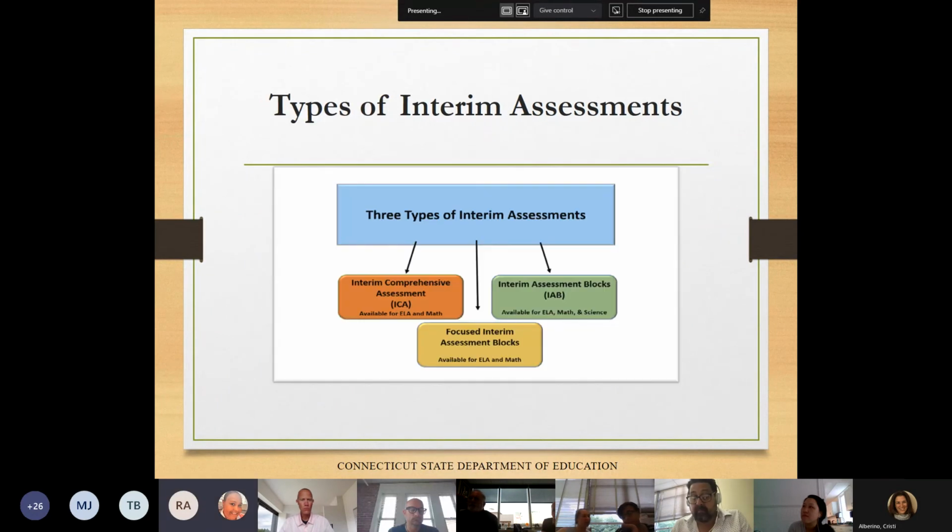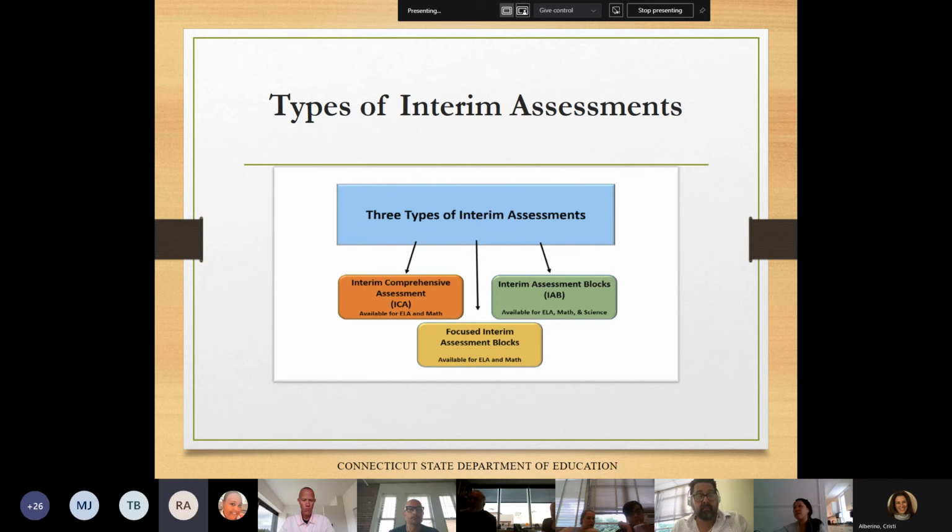All of the material that we're talking about will be reviewed. And as a reminder, there are 3 different types of Smarter Balanced ELA and mathematics interim assessments. The interim comprehensive assessments, otherwise known as ICAs, are similar to the Smarter Balanced summative assessment in length, content, and format. Each content area ICA has 2 parts, a grade level ICA and an ICA performance task.